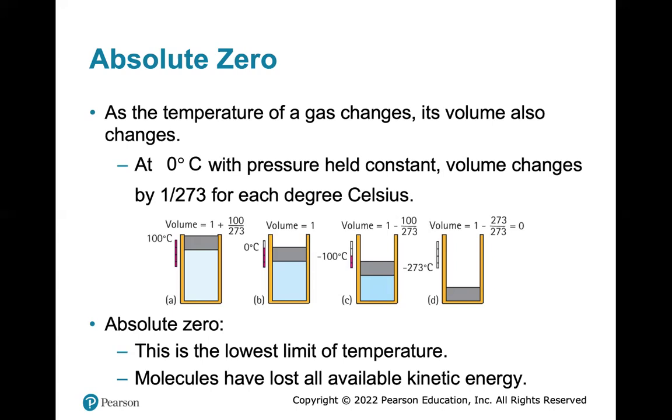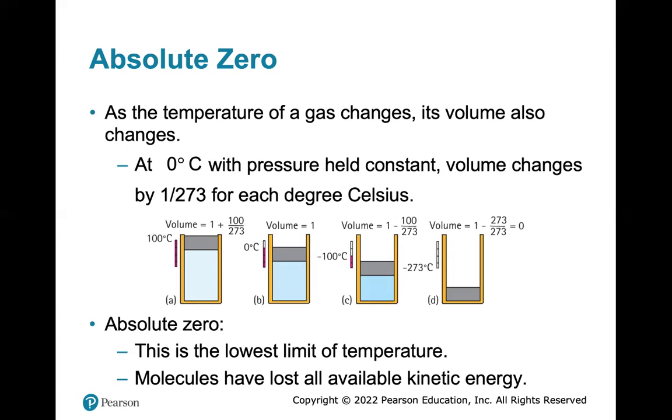Now, that's theoretical. You don't ever really get to zero volume of any gas. There's always going to be some molecules there, but that's the lower limit. So absolute zero is the lowest limit of temperature possible. They've never reached it.